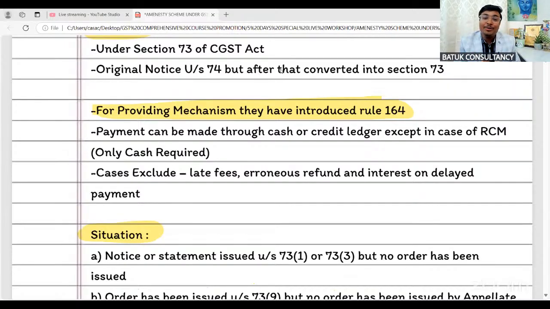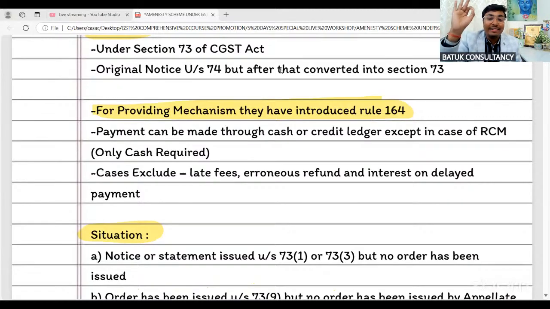Now they have introduced rule number 164 of CGST rules, and through this particular rule they have come up with the mechanism of how you can take the benefit of this amnesty scheme. So first question arises: sir, suppose on the GST common portal I have a liability of 1 lakh rupees under tax head, 50,000 in interest and 20,000 is penalty.